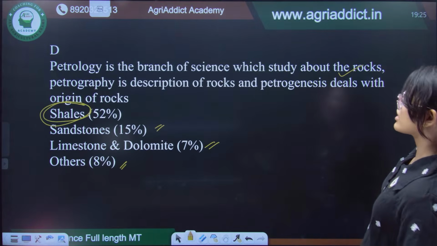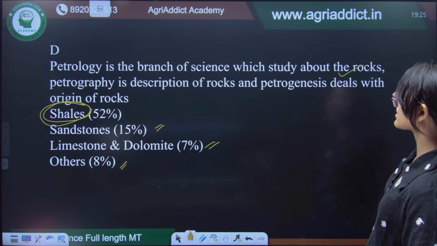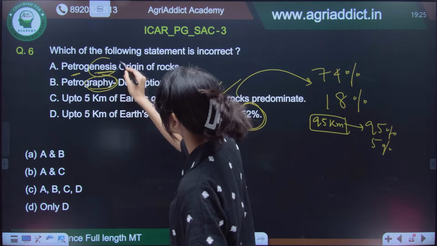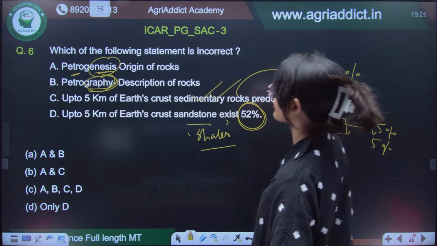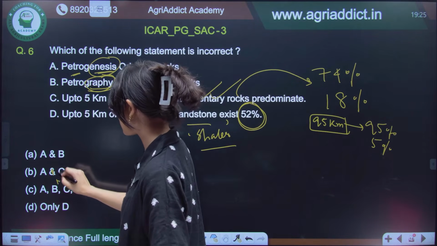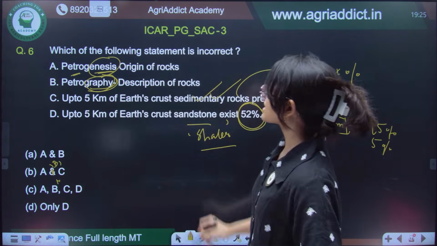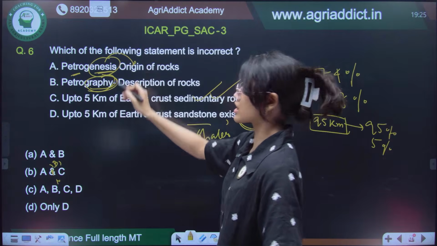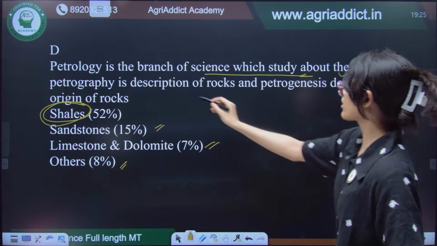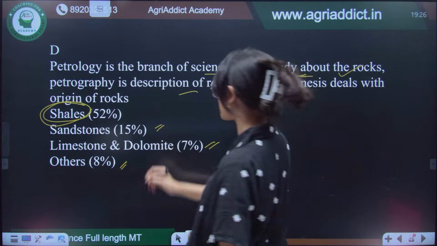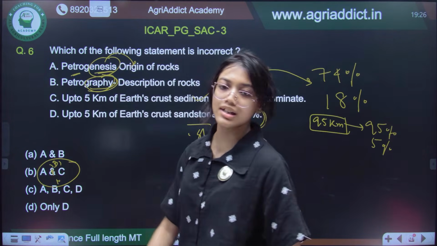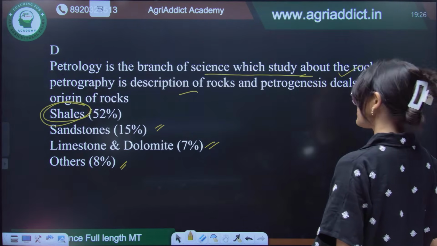Let us see, petrology is the branch of science that deals with the study of, okay. So, here it is origin of rocks, here it is description of rocks. But I guess the answer will be A, B and C, because here it is genesis, that is origin, and if it is logy, that means it is study. Petrography is the description. So, the option is not present, it should be A, B and C altogether, okay, not the D.